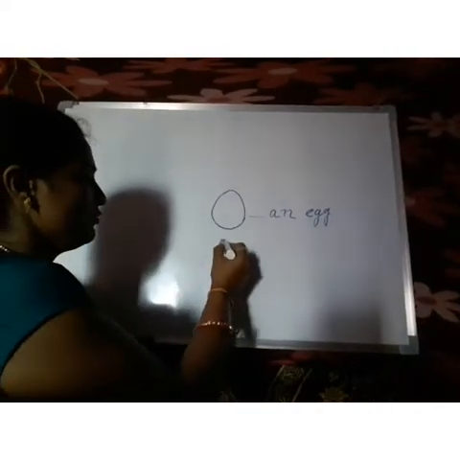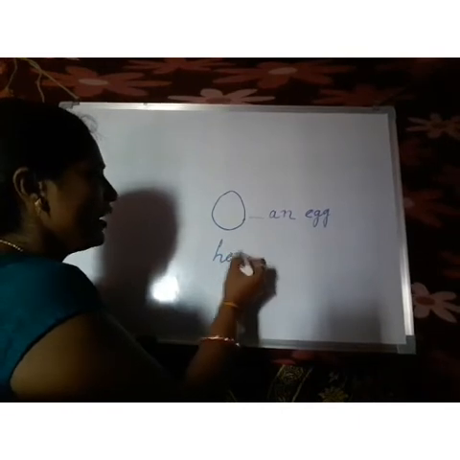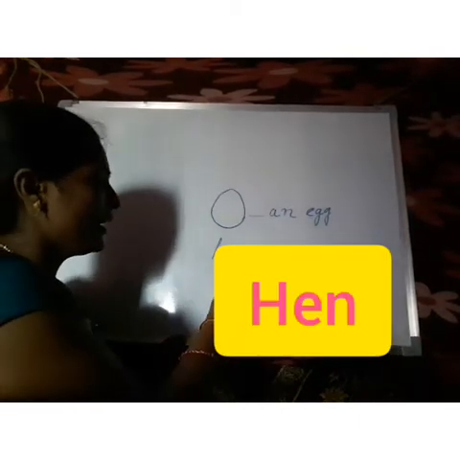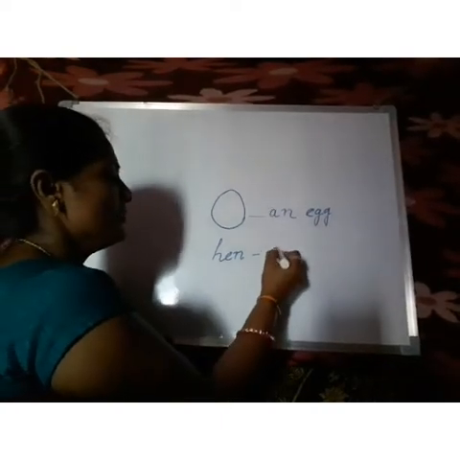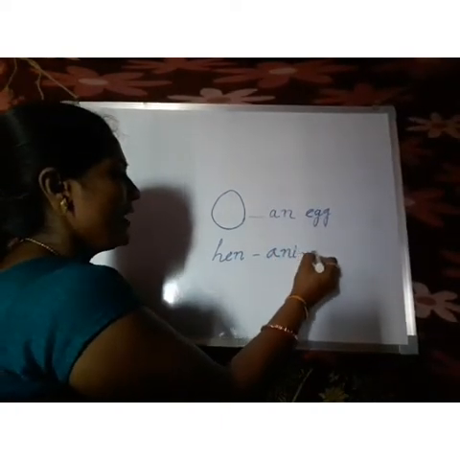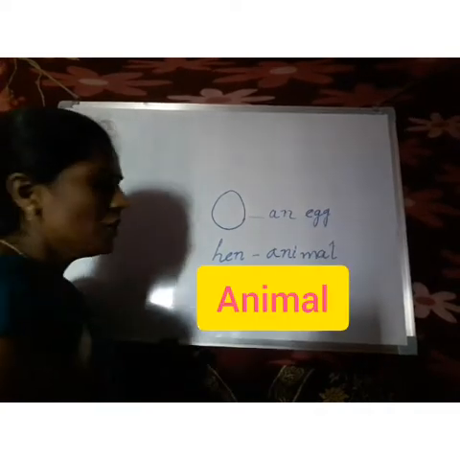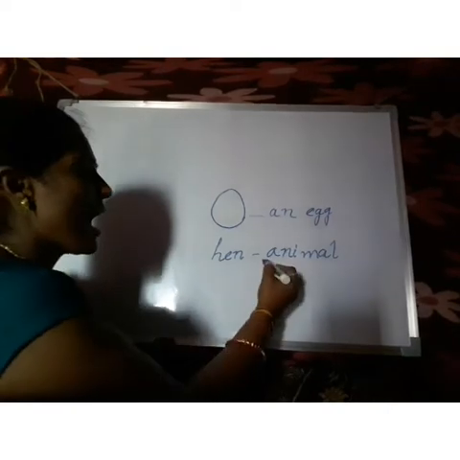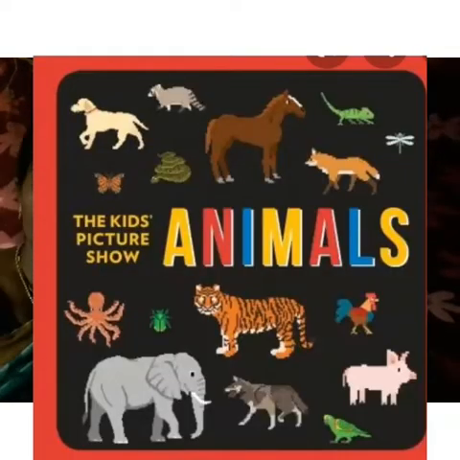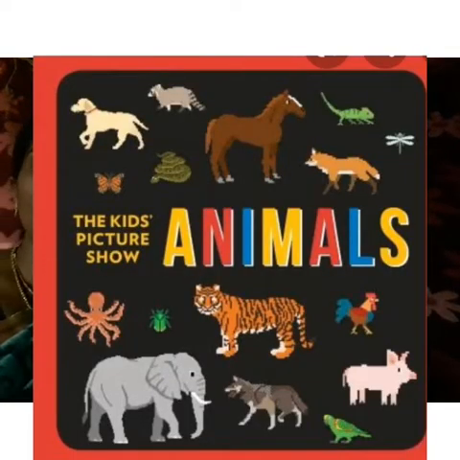From a hen. We are getting an egg from a hen. Here, hen is an animal. A-N-I-M-A-L, animal. So, today we are going to look at the lesson of animals and their food and food habits of animals.